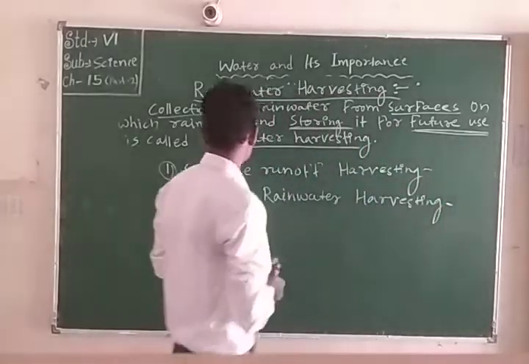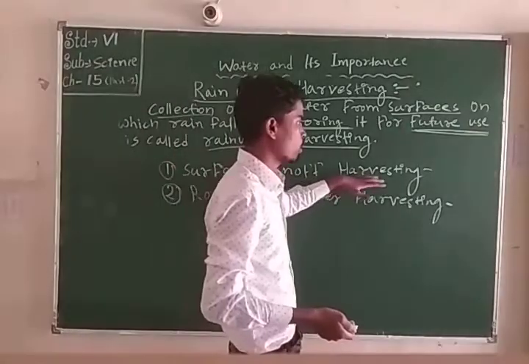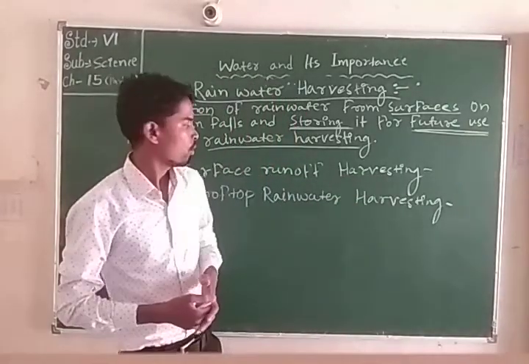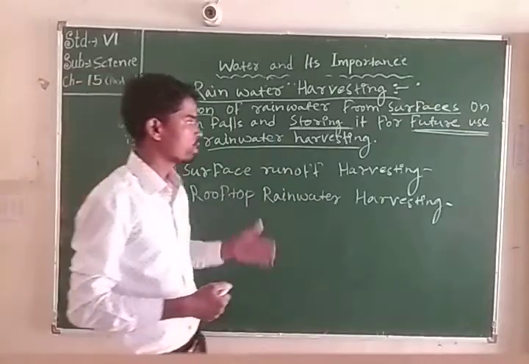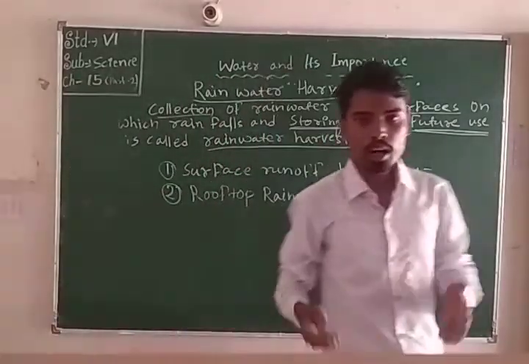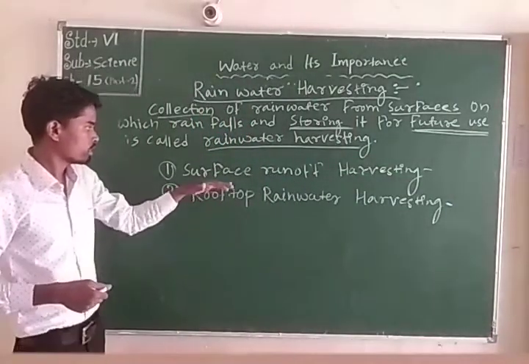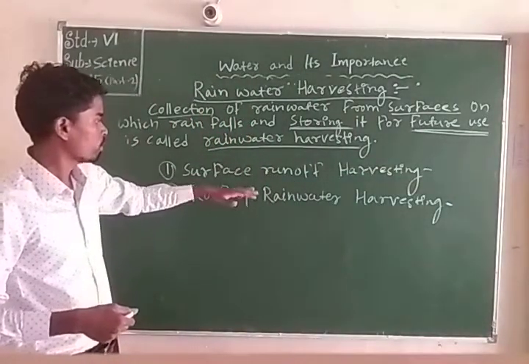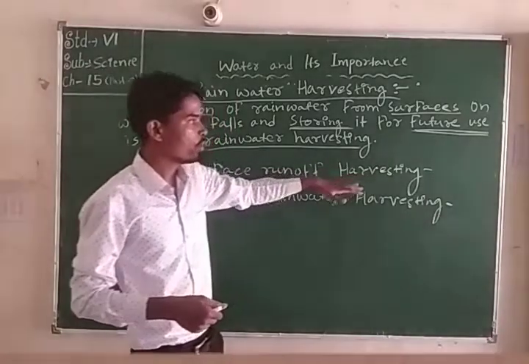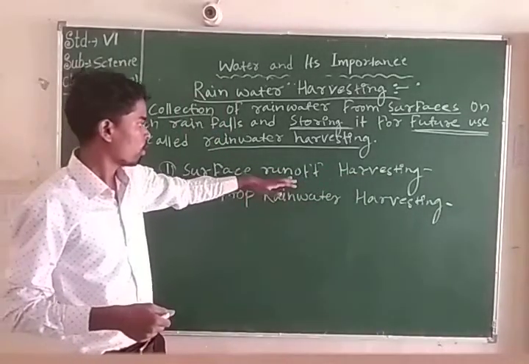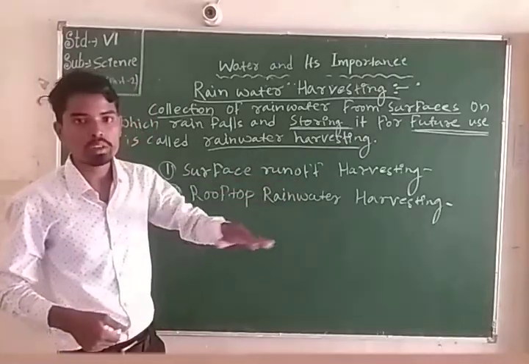In surface runoff harvesting, mainly in urban areas, we can use drains and other activities to conserve the surface runoff water. When rain falls on an urban area, the water always flows on the surface.